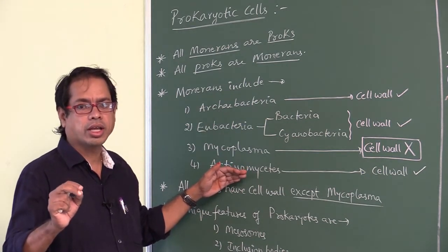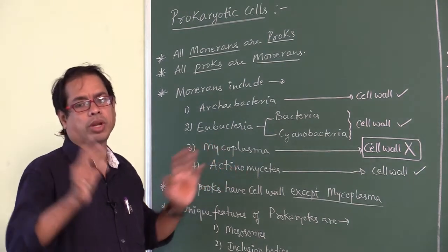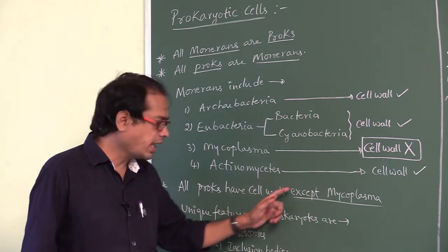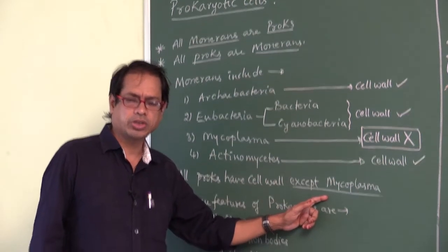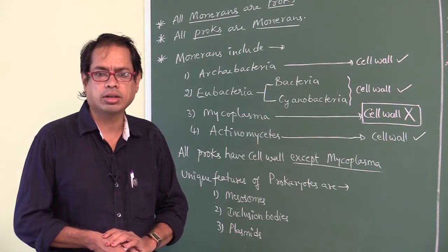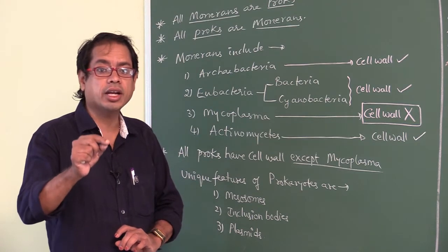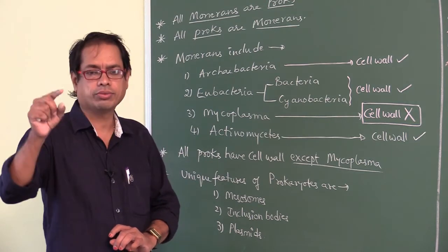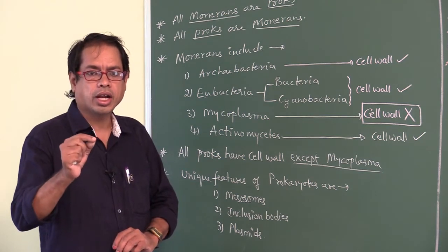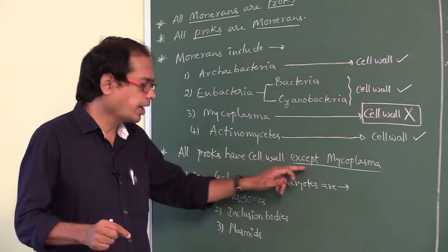All Monerans have cell wall except Mycoplasma. Okay. All prokaryotes have cell wall except Mycoplasma. This is a very, very important point. All prokaryotes have cell wall. False. Majority of prokaryotes have cell wall. True. All prokaryotes have cell wall except Mycoplasma.